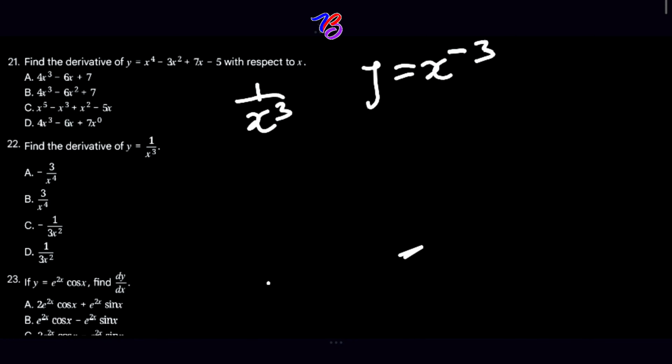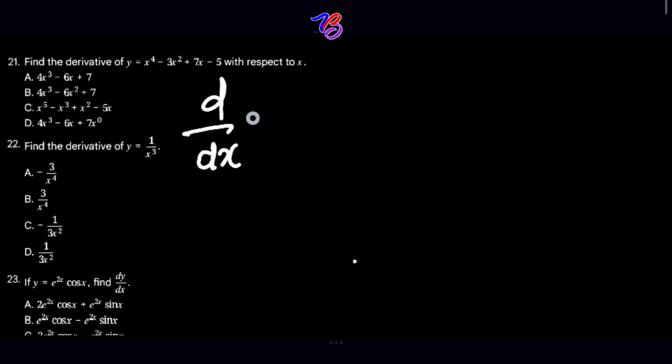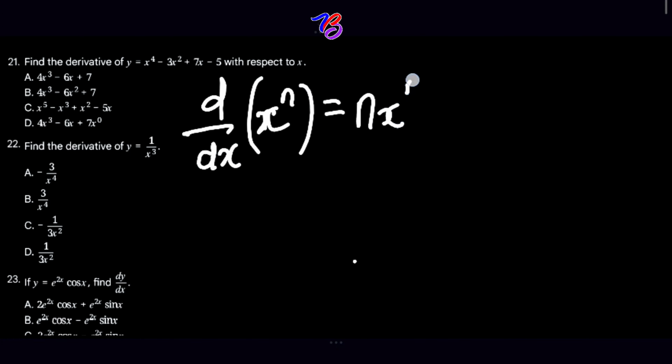Are you here? Use the power rule for differentiation. So if we are using the power rule, we have d over dx of x raised to the power of n, which will equal n x raised to the power of n minus 1. By continuation, we have dy over dx.